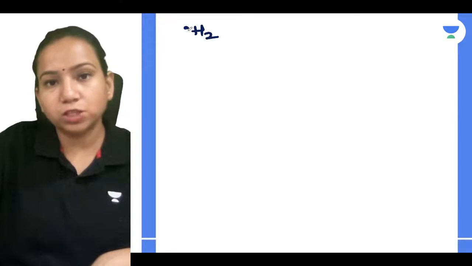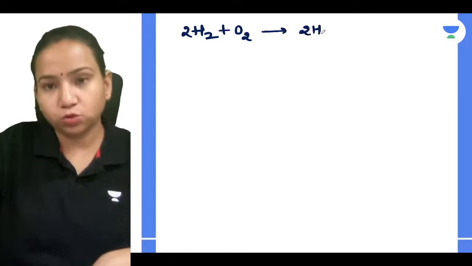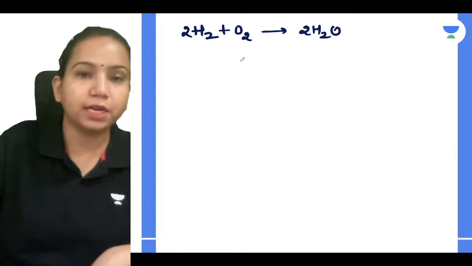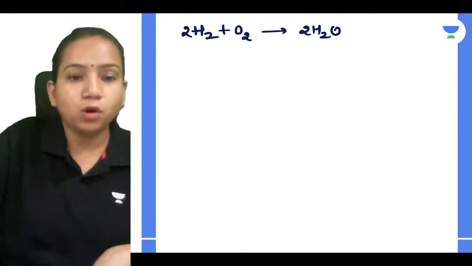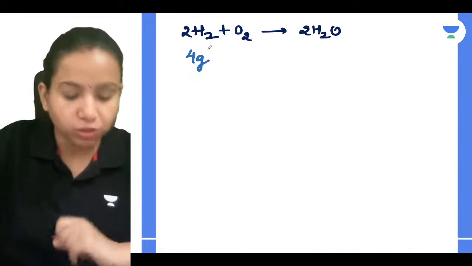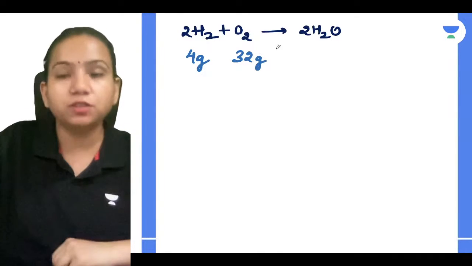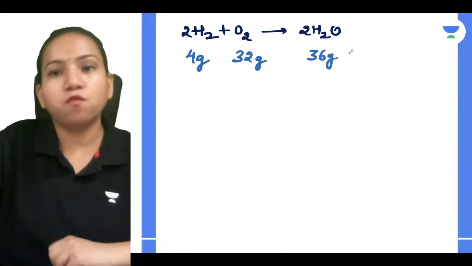If we have understood this, let's see how we can relate it. Say you have an equation, the formation of water. When water forms, 2H2 reacts with O2 and gives 2H2O. What happens in that? 4 gram of hydrogen reacts with 32 gram of oxygen, and it gives 36 gram of water.